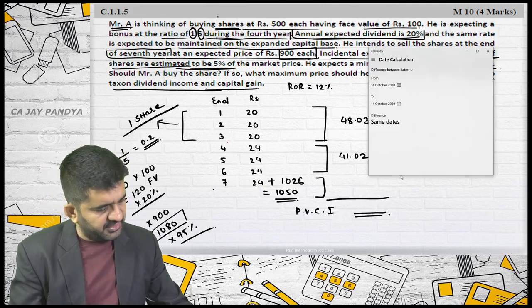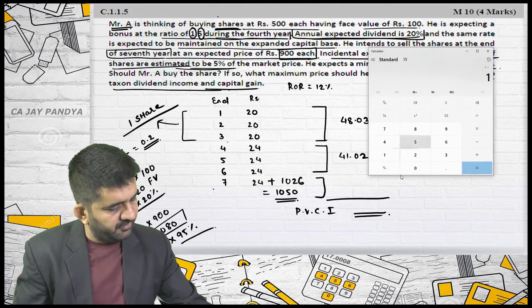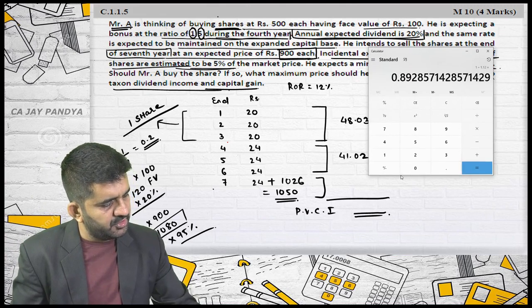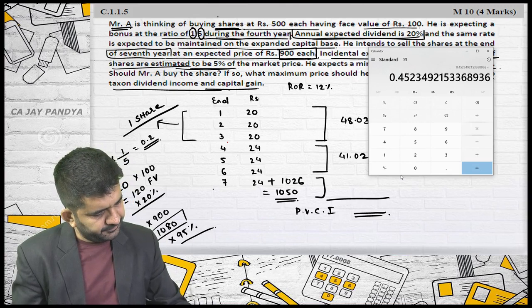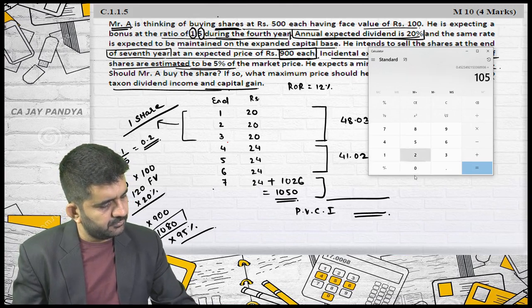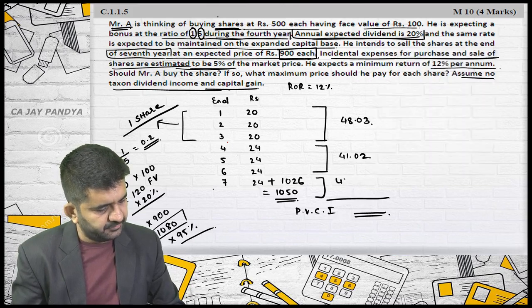So finding out present value of 1050, 1 divided by 1.12, 7 times, multiplied by 1050 is 474.96.